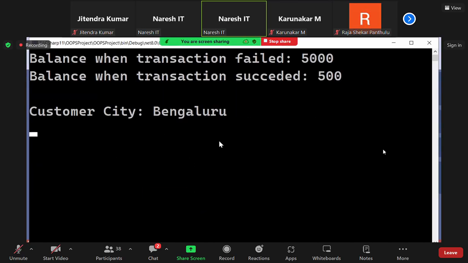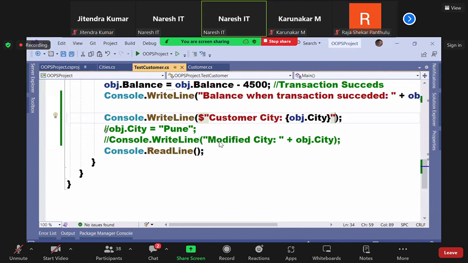Bangalore. I want to assign a new value. See, when I try to assign obj.city Pune, an error is coming now. Can you guess the error? Not in the list is the wrong answer. Can I assign a value hello to customer ID? Can I assign a value hello to the balance? What is the error? Wrong, type mismatch, no? Then now also it is type mismatch only, no? Why are you telling value not in the list here?